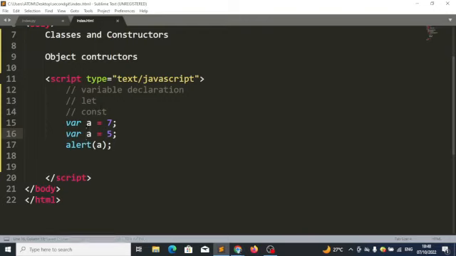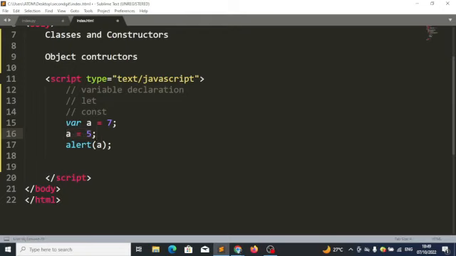I explained to us then that if you have this code, when JavaScript sees this word VAR, instantly it will create a container for you. This VAR means create a container. Then you are labeling that container A and inserting 7 inside it. When JavaScript sees this, it assumes that you've already created a container somewhere. So it goes to that previously created container, the one we created on line 15, and changes the content of that container to 5. So we still have a single container, but with a different value inside it.